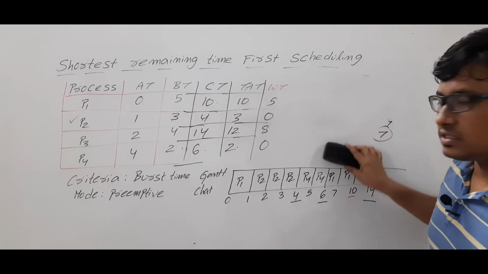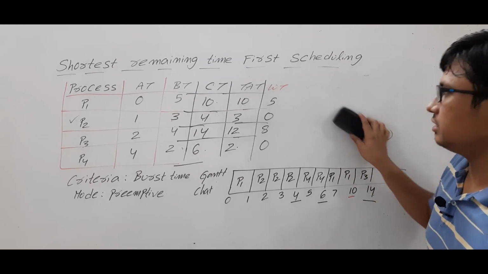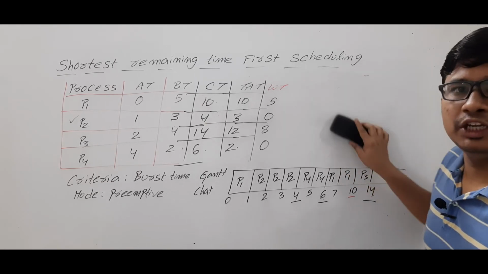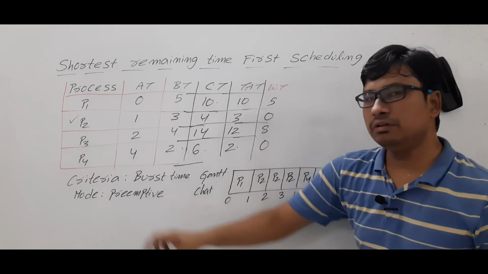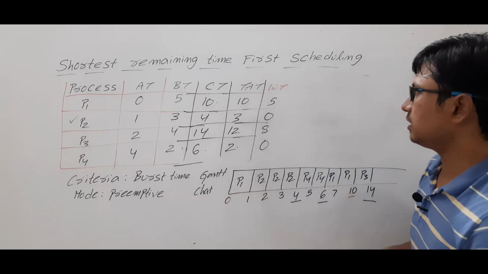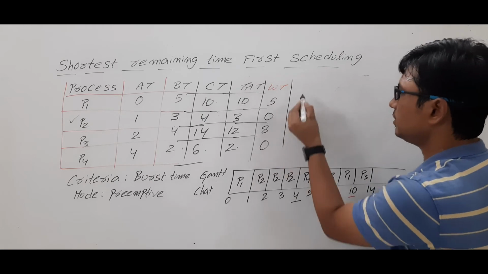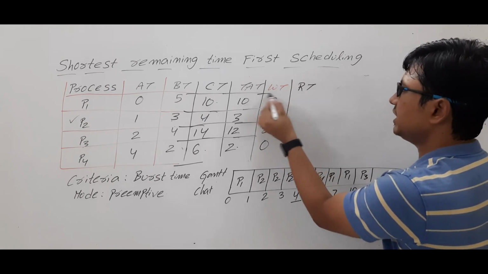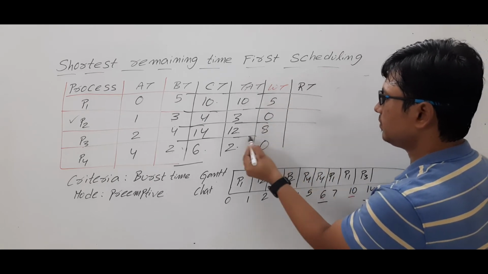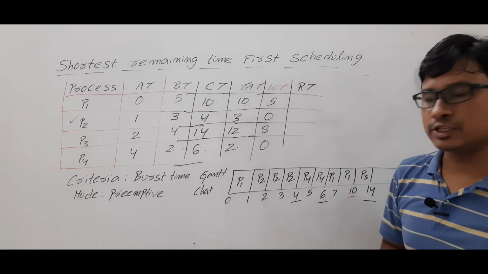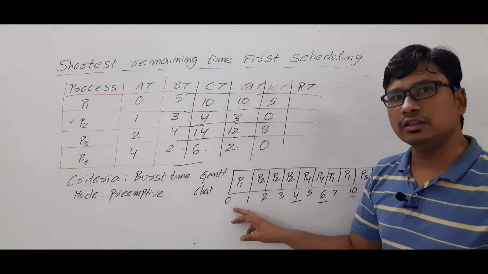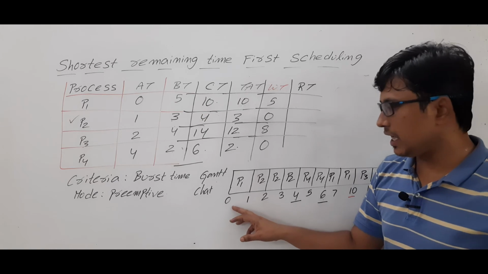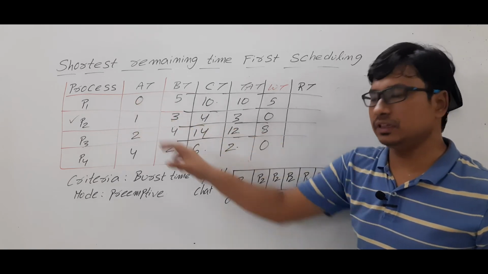Okay, if it is a non-preemptive scheduling algorithm, the response time will be equal to the waiting time. However, if it is a preemptive scheduling algorithm, the response time may vary with respect to the waiting time. Okay, now how can you compute the response time? The first time the processor has arrived in the running state, you have to subtract its arrival time.